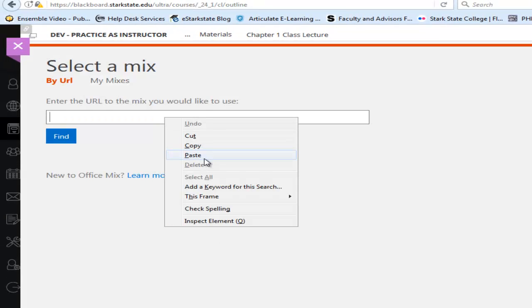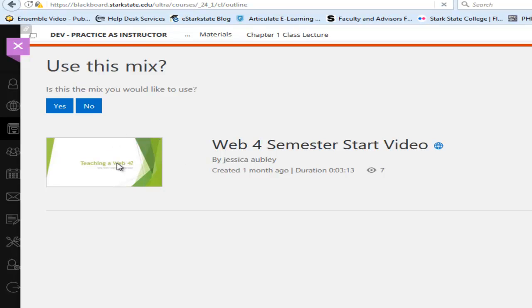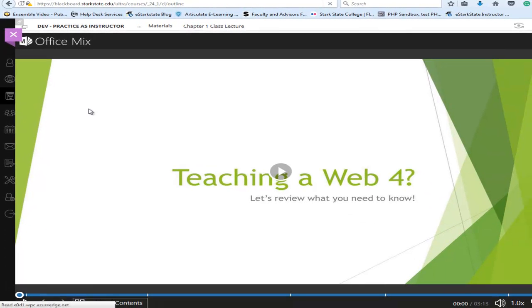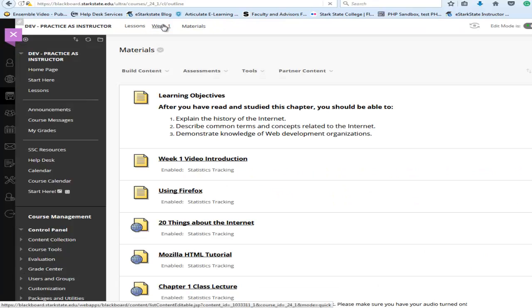Here is where we go ahead and paste that code we have from Office Mix. We click on Find. Now you will see your video come up, and you need to tell Blackboard that yes, this is the video I want to use. You could run through your video if you'd like. And at that point, I can click back on the Materials folder.